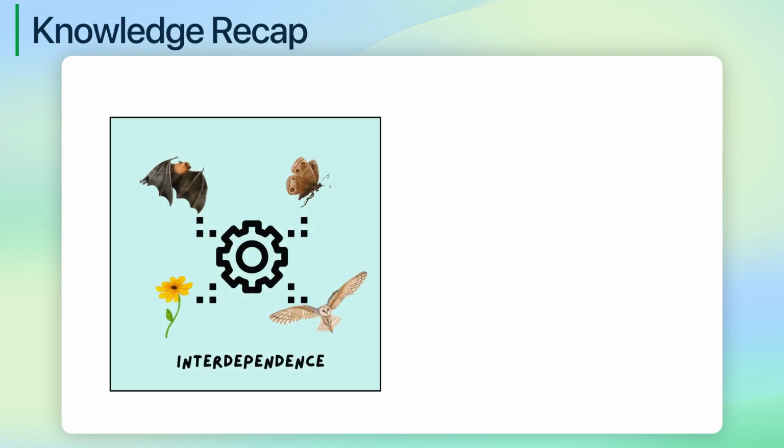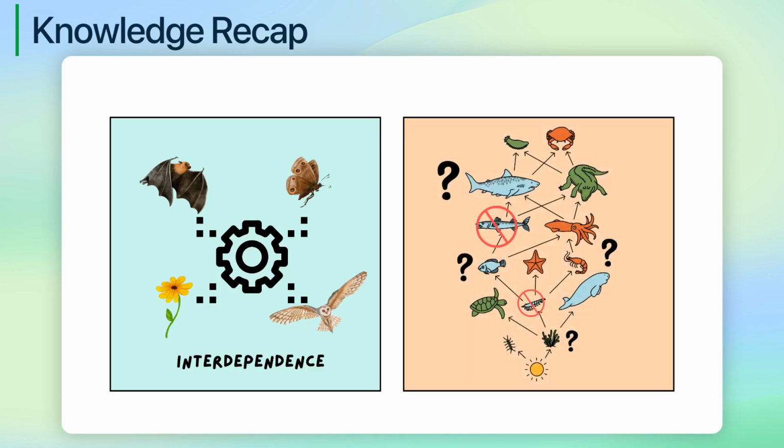So far, you have learned about the concept of interdependence in ecology, which highlights how various organisms rely on each other for survival. This foundational knowledge sets the stage for us to delve deeper into how energy flows through different levels of a food chain, starting from the producers and moving up to the tertiary consumers. Let's get started.